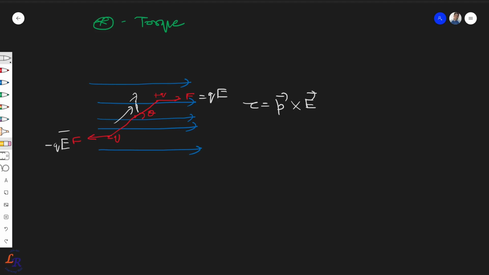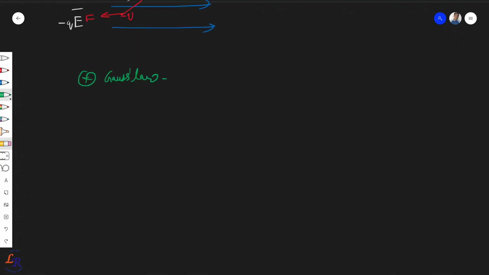Now we'll have a look at Gauss law. What it says is that if the total charge enclosed in a closed surface is, let's say, Q enclosed, then the total flux passing through it would be given by phi is equal to Q enclosed divided by epsilon 0, right? This is the expression for Gauss law that gives the total flux.